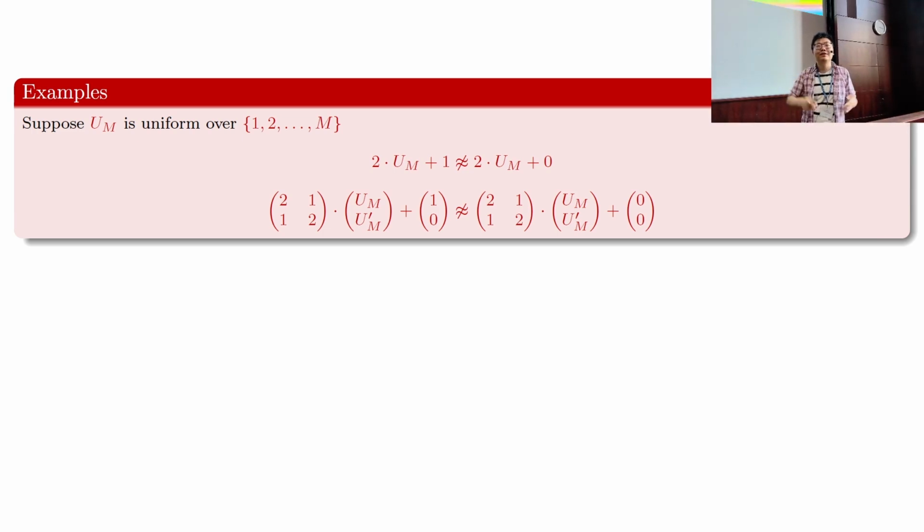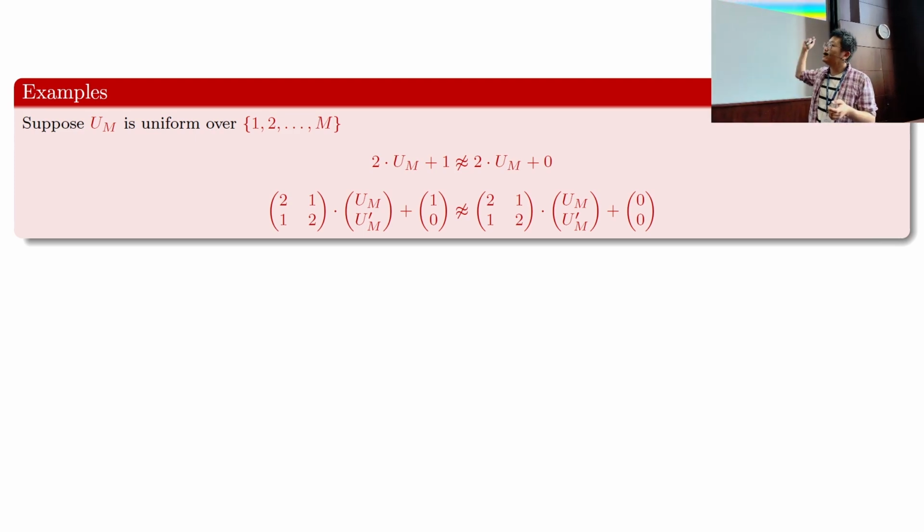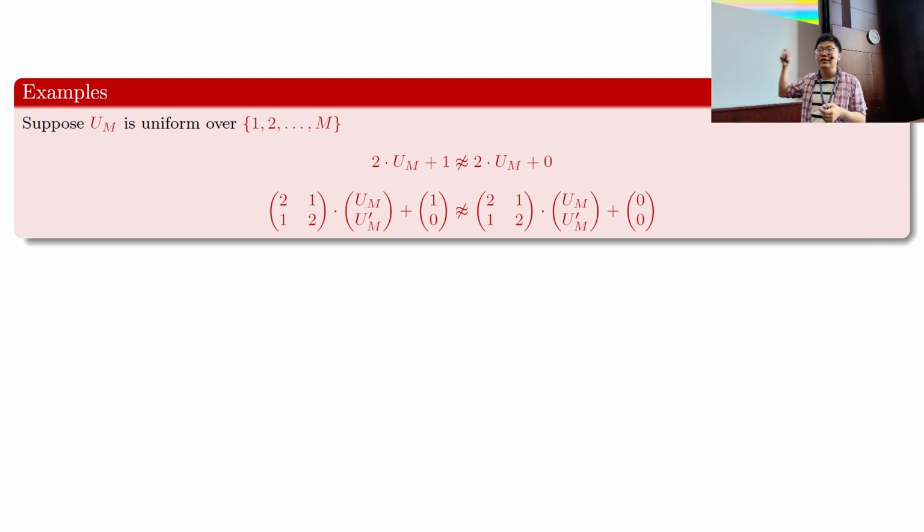If you stare at it for a while, you will realize that their supports are disjoint. For example, take two times the first row minus the second row, and if you take it modulo 3, you will find that the left-hand side and right-hand side are different. This shows that even though this matrix could be full rank modulo p, when you look at things over the integers, these two distributions could be very far apart.